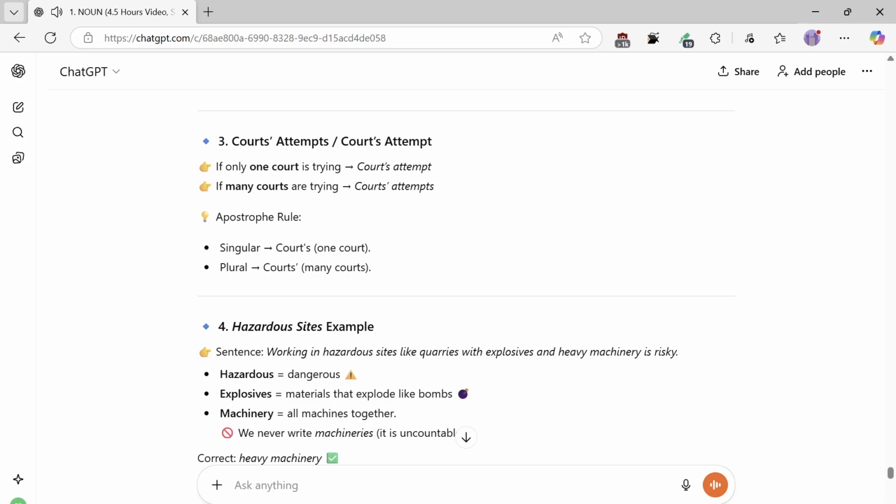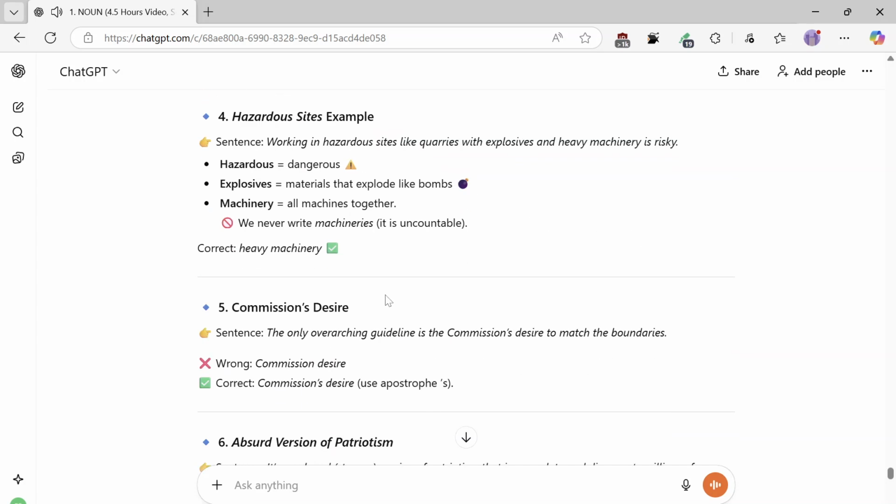Apostrophe rule. Singular: court's, one court. Plural: courts', many courts. Task 4.